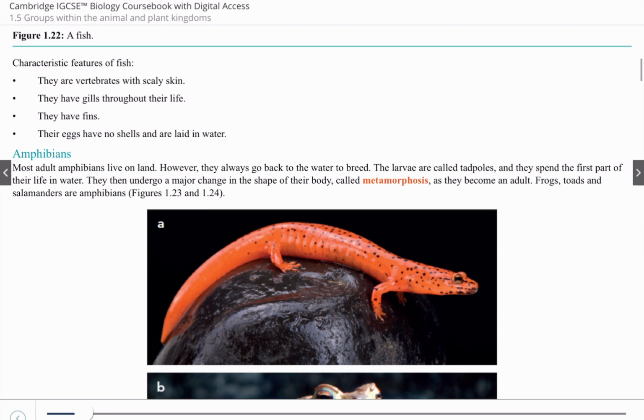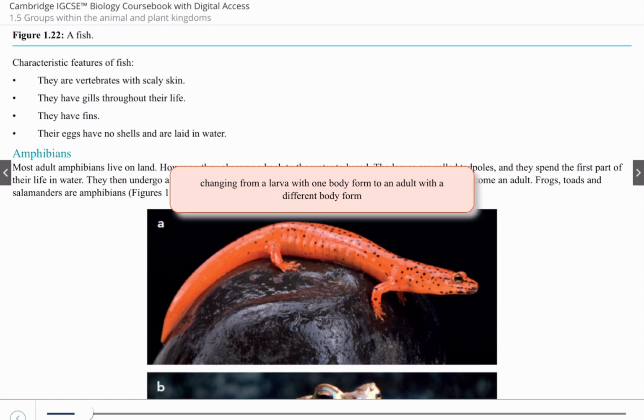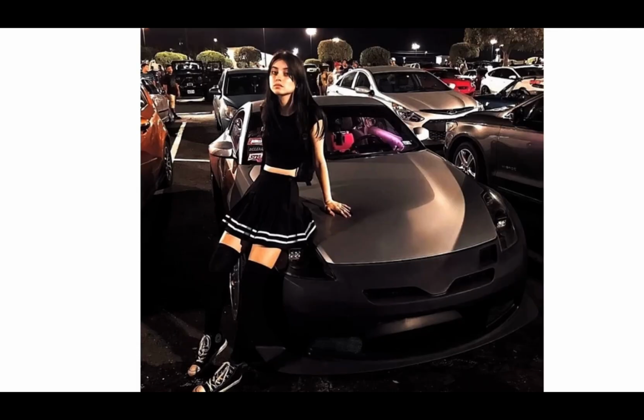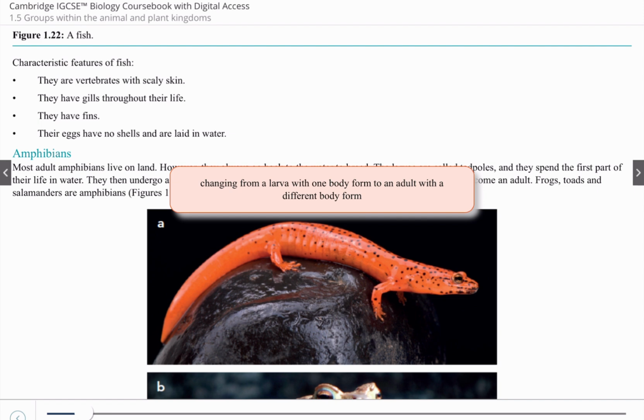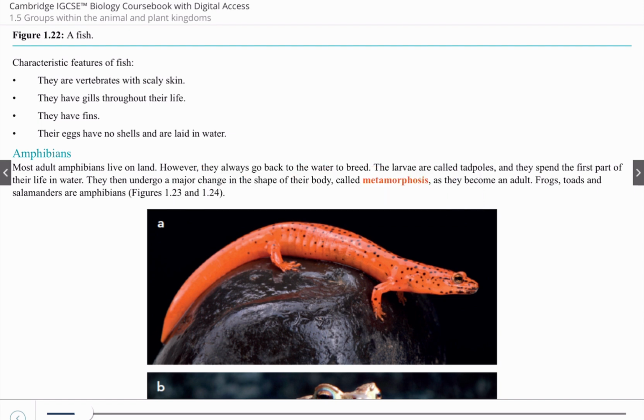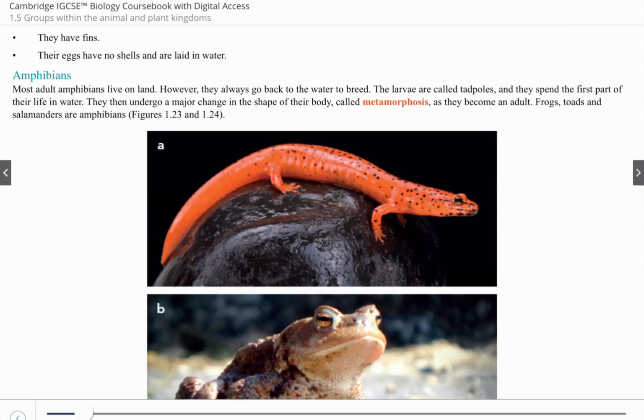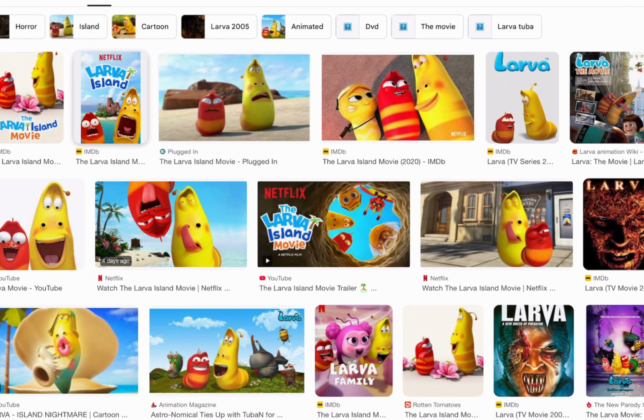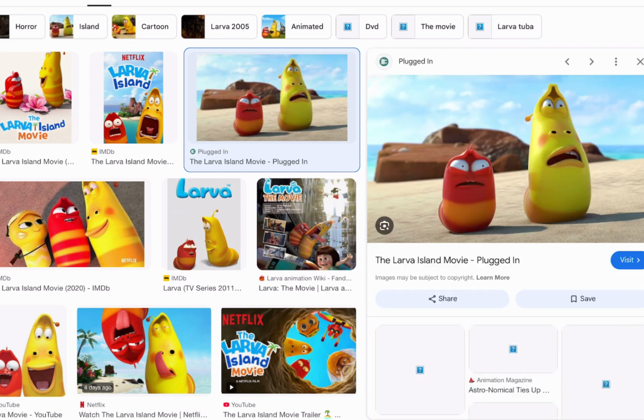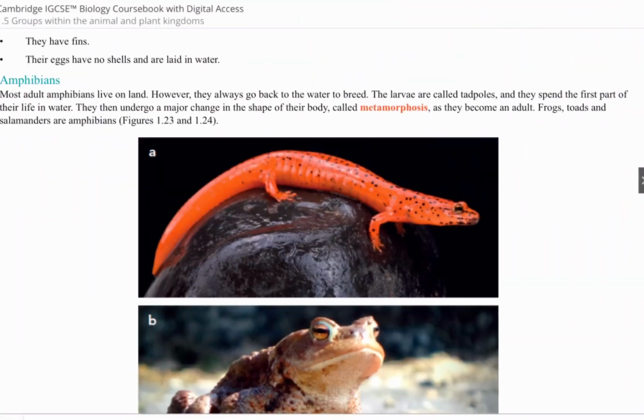Let's read a description here. Please note down metamorphosis. The orange text is the process of changing from a larva with one body form to an adult with a different body form. So a larva is a smaller version of an adult form. Have you guys ever watched the movie named Lava? This one, these are larvae. It is accurate to the scientific form of an amphibian.